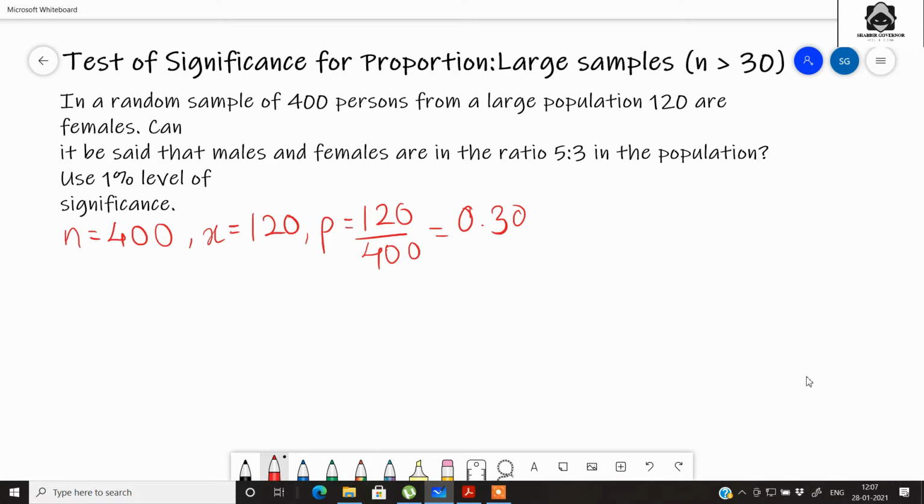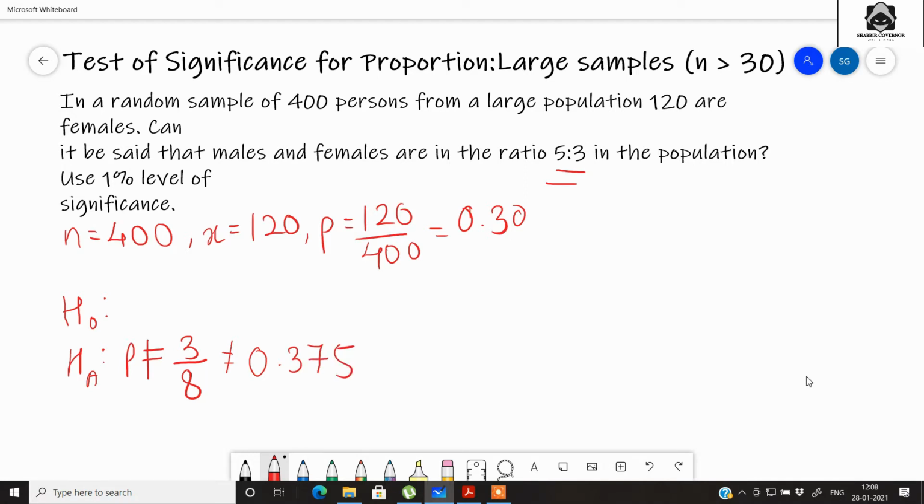Here they have asked us to check whether the females are in the ratio of 5:3. So the null hypothesis, stated by H0, and the alternate hypothesis, given by HA, state that we have to prove that the proportion is not equal to 3/8, because here we have females equal to 3, and that is 3 upon 3 plus 5, that is 3/8, which is 0.375.